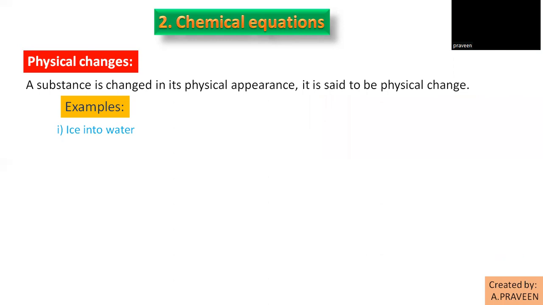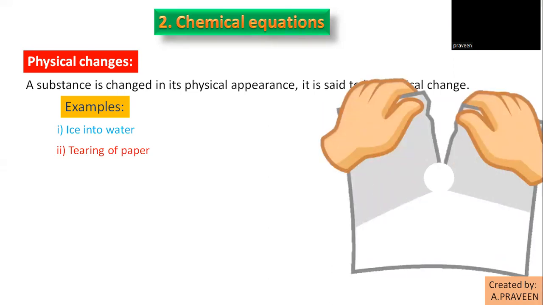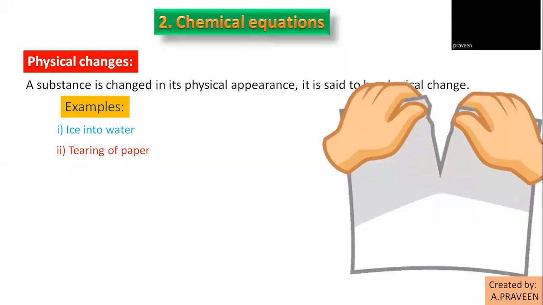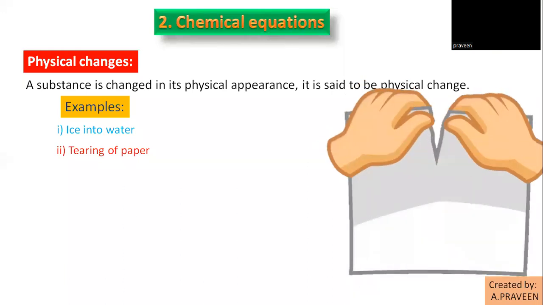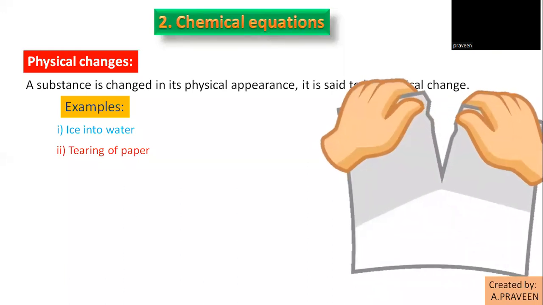The next example is tearing of paper. When you tear a paper, only its shape or size changes. But is there any change in the composition of the paper? No change. There is no change in the composition. So these types of changes are said to be physical changes.